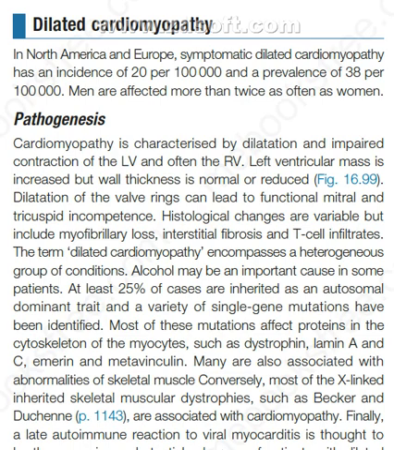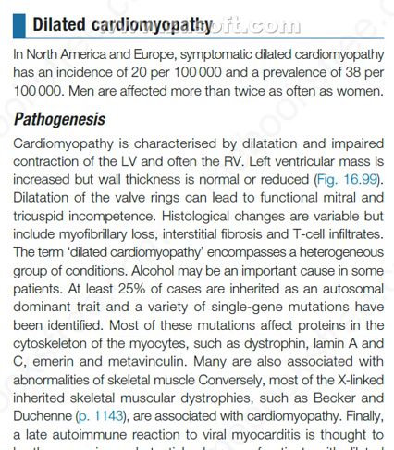What is the pathogenesis of dilated cardiomyopathy? Cardiomyopathy is characterized by dilatation and impaired contraction of the LV or left ventricle and often the right ventricle. Left ventricular mass is increased but wall thickness is normal or reduced. Dilatation of the valve rings can lead to functional mitral and tricuspid incompetence. Histological changes are variable but include myofibrillary loss, interstitial fibrosis, and T-cell infiltrates.